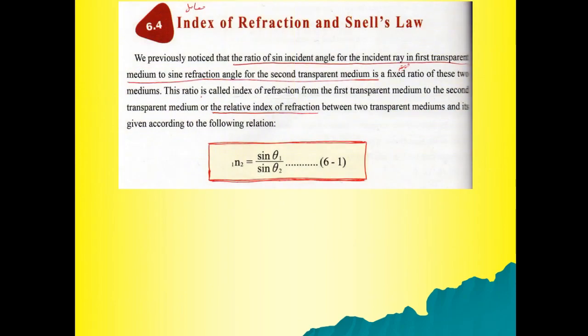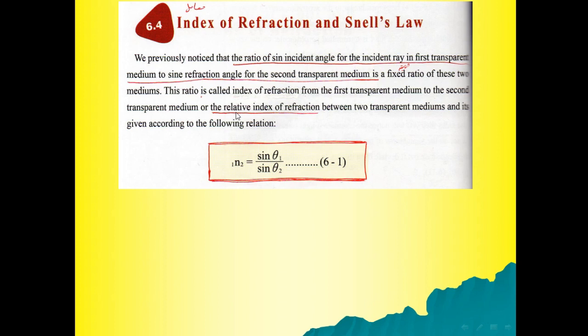Index of refraction and Snell's law. Underline these lines, these words. The ratio of the sine of the incident angle for the incident ray in the first transparent medium to the sine of the refraction angle in the second transparent medium is the relative index of refraction. This is the constant value of the second law. So sine theta 1 over sine theta 2 equals n.